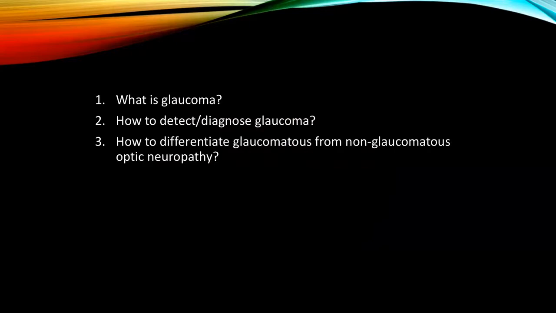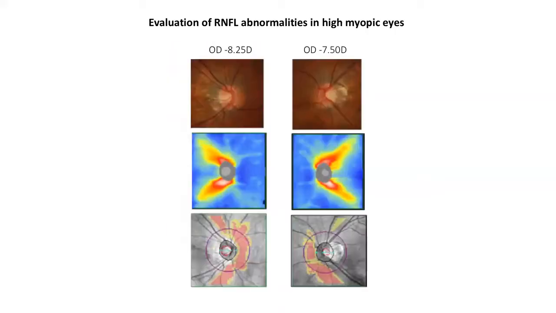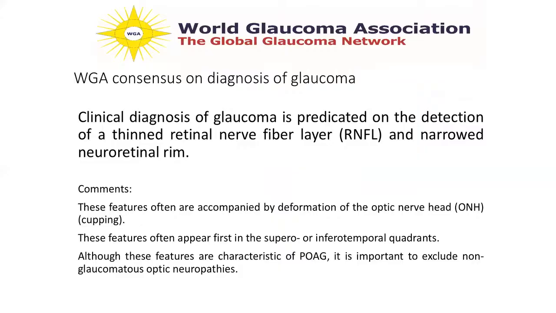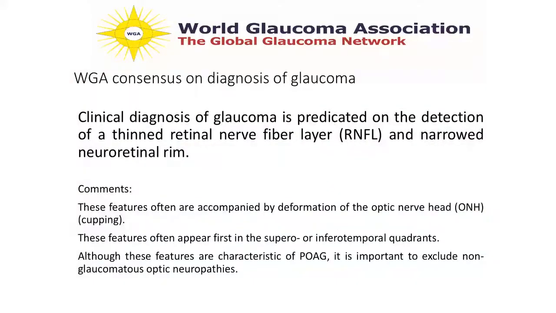So I will stop here just to recap what we learned in the last few days. Number one, you don't diagnose glaucoma based on intraocular pressure levels. Chúng ta không có chẩn đoán glaucoma dựa vào IOP. Number two, the diagnosis of glaucoma is predicated on a thin retinal nerve fiber layer and a narrow neuroretinal rim. Và chẩn đoán glaucoma dựa vào mỏng lớp sợi thần kinh và mỏng cái rim.